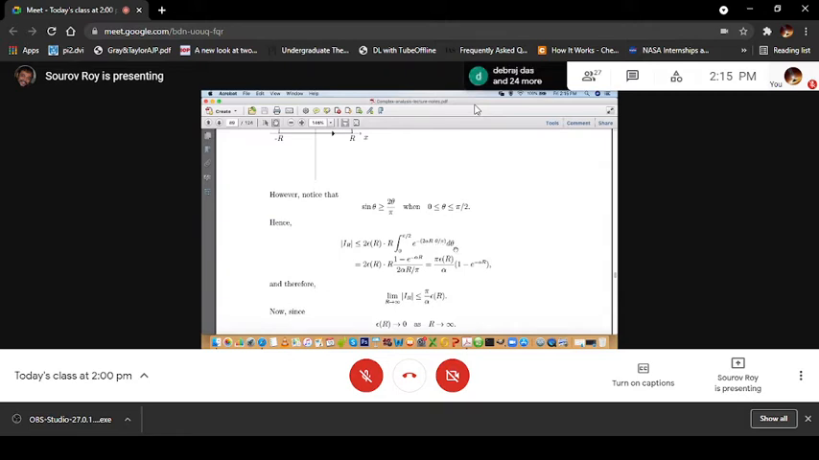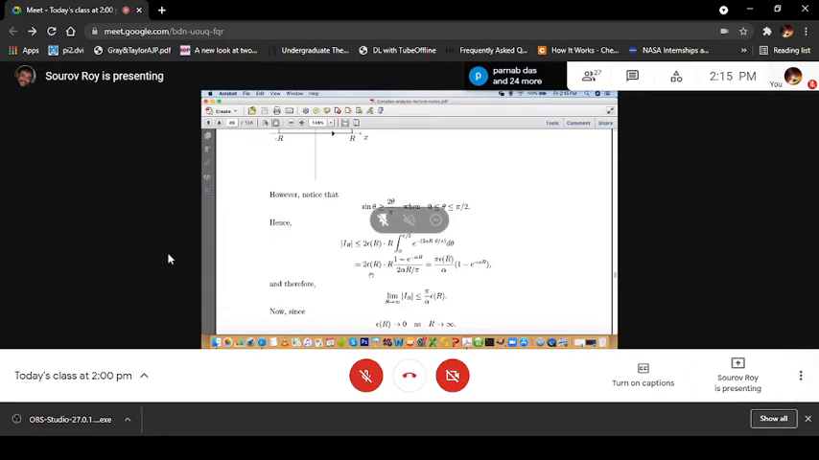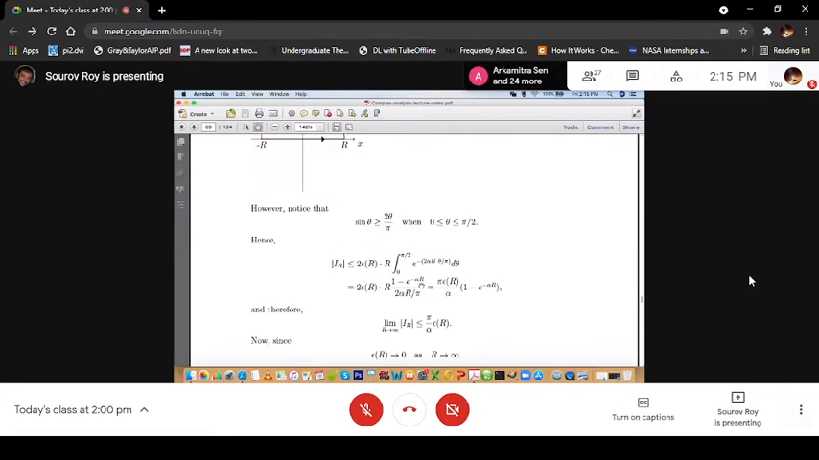This integral one can do easily, and that gives us the result that mod of IR is less than or equal to 2 epsilon r times r, and in this limit 0 to pi by 2, 1 minus e to the minus alpha divided by 2 alpha by pi. So that's a straightforward integration. You can do it easily. So that is essentially the result, that mod of IR is less than pi epsilon r by alpha times 1 minus e to the power minus alpha.